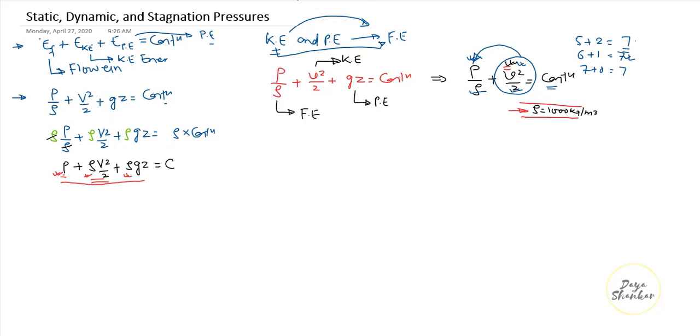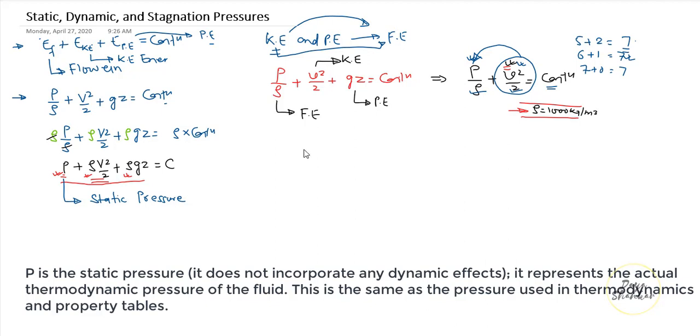So this pressure P is known as static pressure. That means it does not incorporate any dynamic effect. It represents the actual thermodynamic pressure.